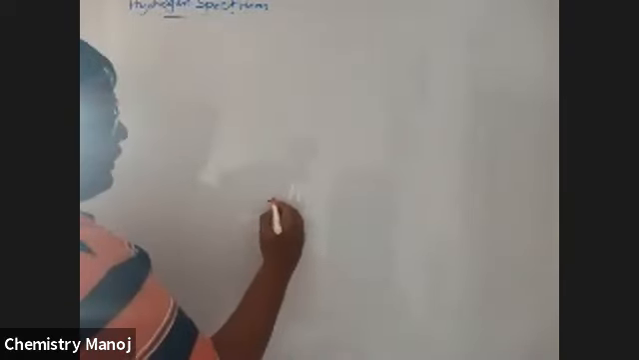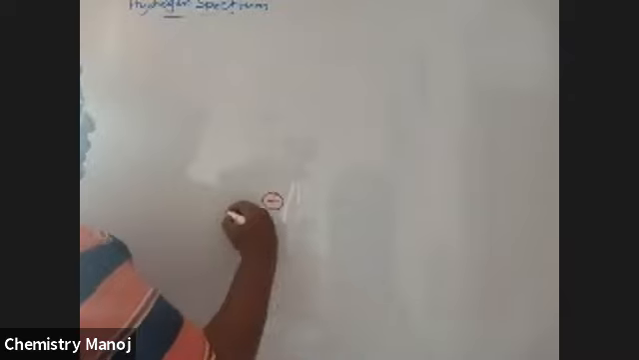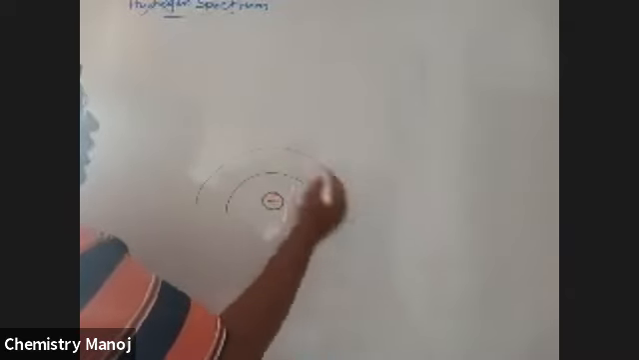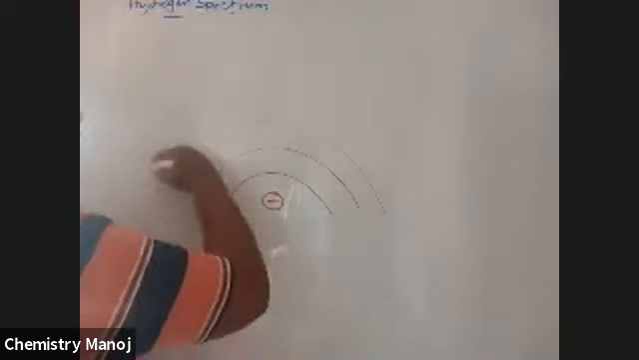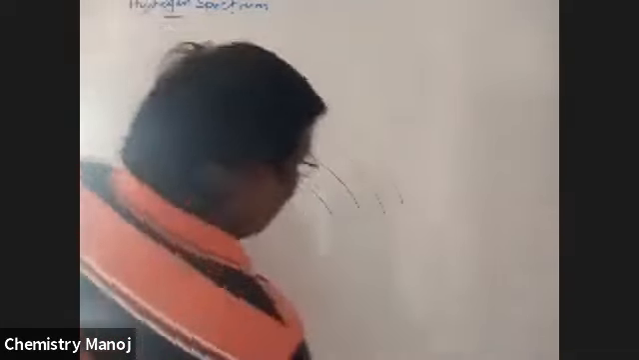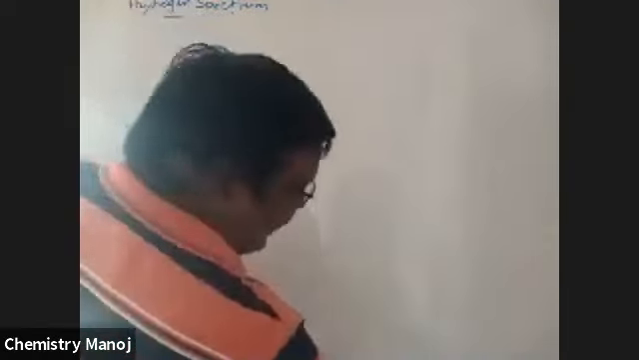So see here. This is the nucleus of the atom. These are the different circular orbits. Once again, as I told yesterday, the energy difference gradually decreases as the n value increases.